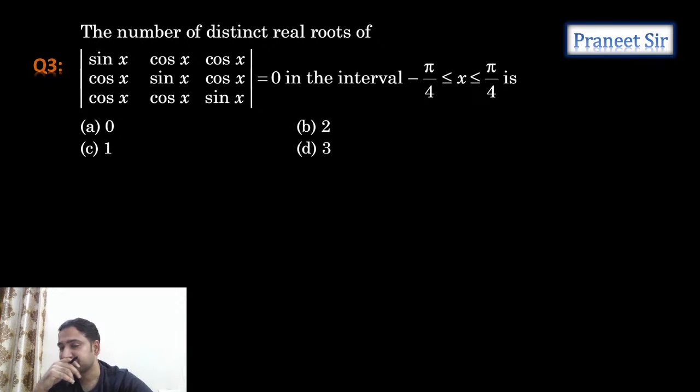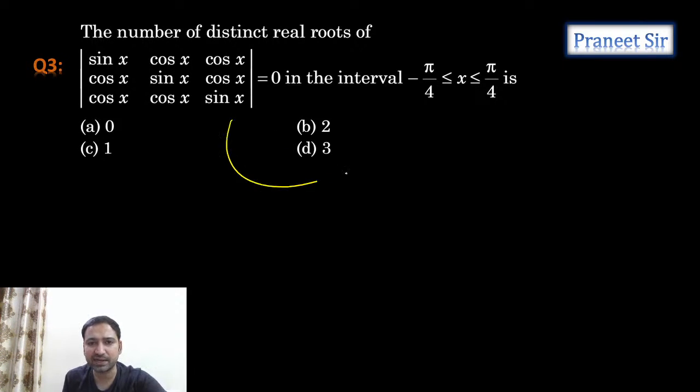This is the next question. Find the number of distinct real roots of the determinant of the 3 by 3 matrix with rows involving sin x, cos x, cos x, equal to 0. Let's solve this. Let's see what we get if we expand it directly without applying any row and column operations.